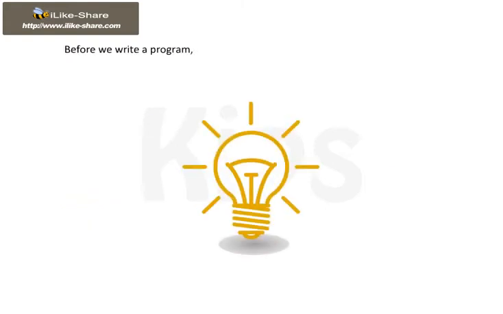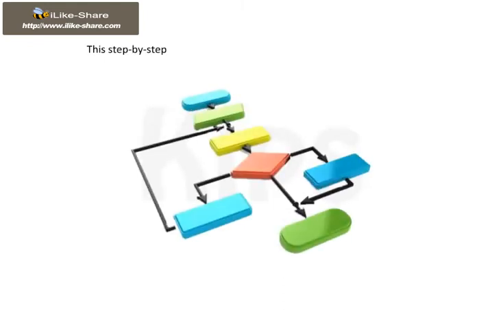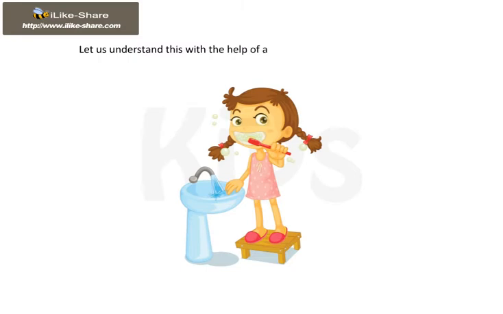Before we write a program, we must think of the steps required to solve a problem. We plan the input and apply instructions step by step to get the desired result. This step-by-step procedure to solve any problem is called an algorithm. Let us understand this with the help of a basic example of brushing teeth. While brushing teeth, you follow the given instructions.